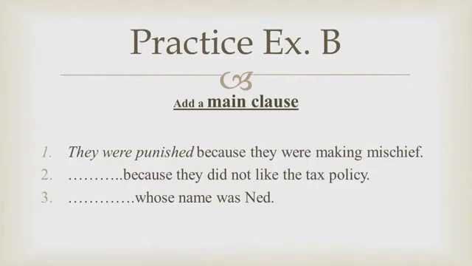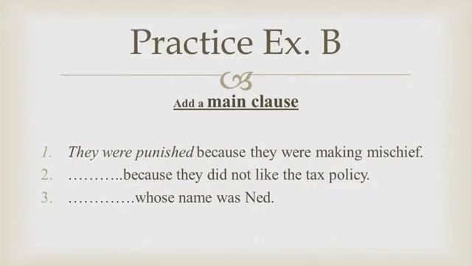Because they were making mischief. What happened when they were making mischief? They were punished. I have given you a main clause. They were punished. This is a clause because this has a subject, they, and a verb, were punished. So this is a main clause and it is giving us complete meaning if it stands alone.